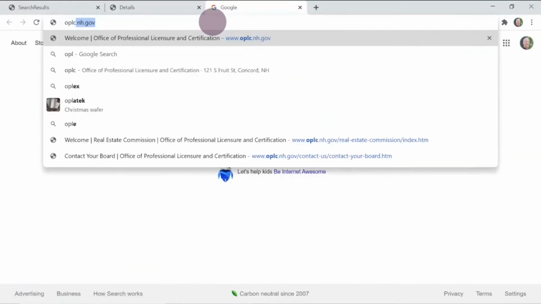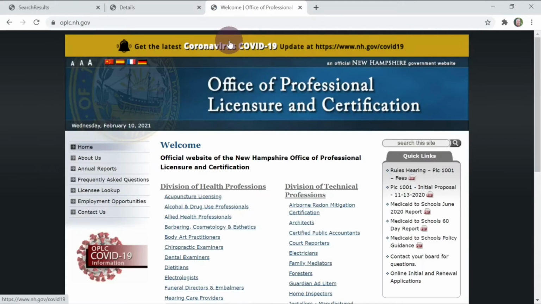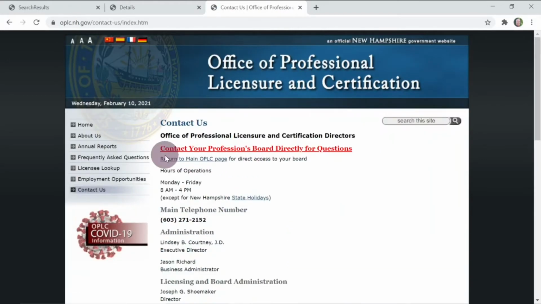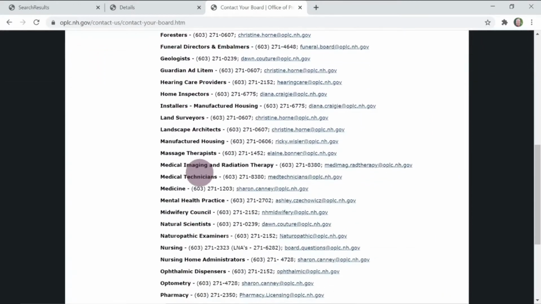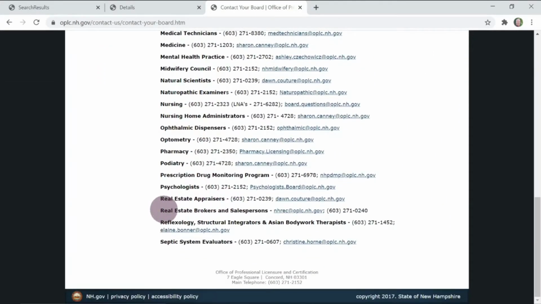Here's the easiest way, I think, to find the contact information for the Real Estate Commission. I'm going to go back into the browser and into the search bar. We're going to go back to the OPLC homepage. And over here on the left-hand side, you can see there's a link that says Contact Us. I'm going to click on that link, and in big red letters here, you see a link that says Contact Your Professions Board directly for questions. Okay? We're going to click on that. And again, we're going to scroll down, and we're going to find Real Estate Brokers and Salespersons. There you can find an email address and a phone number to call.